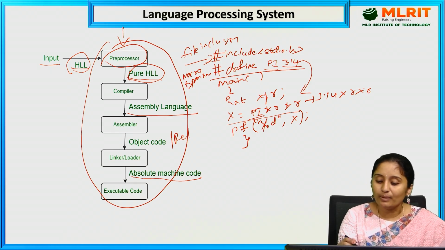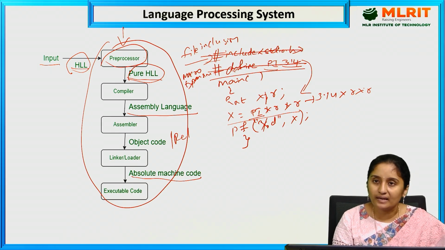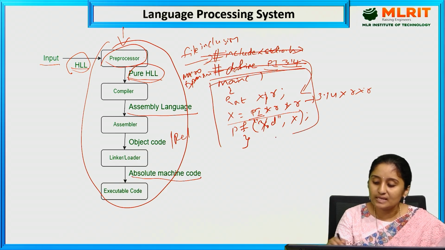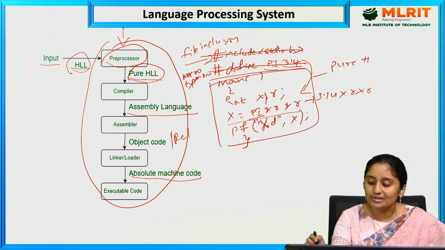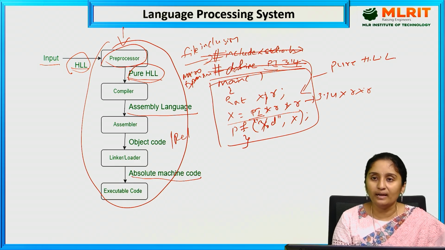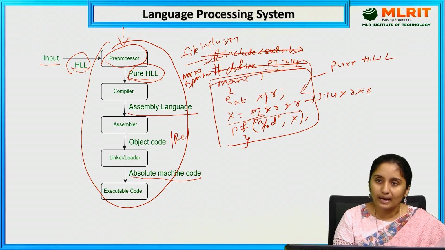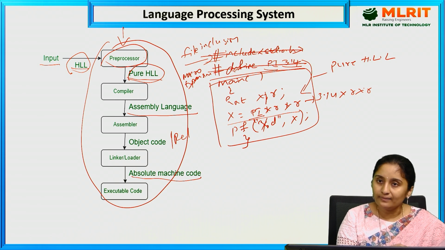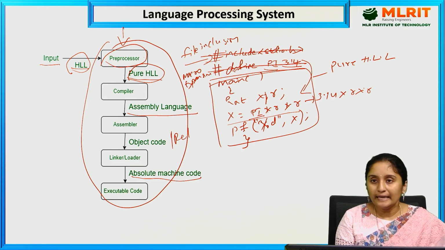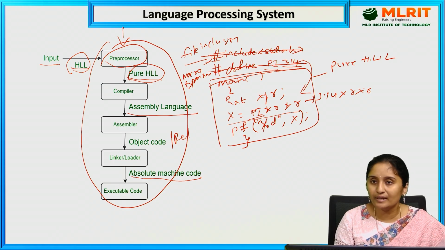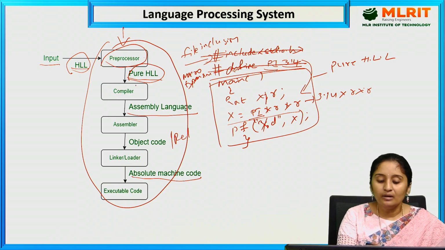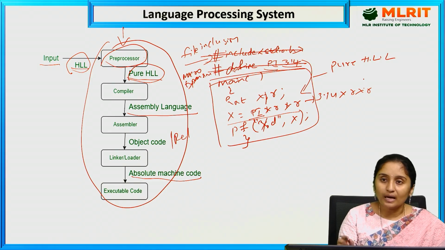Once these preprocessor directives are eliminated, this is the program which is in pure high level language. This pure high level language is the output that is given to the compiler. So initially, a high level language is given as the input to the preprocessor. Once the preprocessor gets the source program, it eliminates the file inclusions and macro expansions, nothing but the preprocessor directives, and it gives the output as a pure high level language. That pure high level language is given as an input to the compiler.